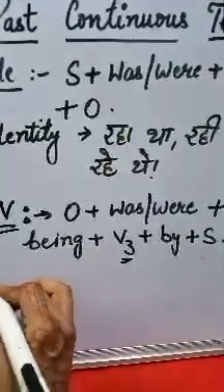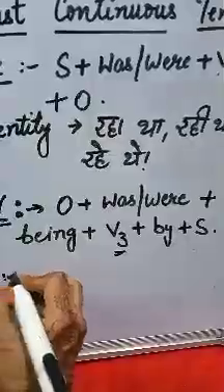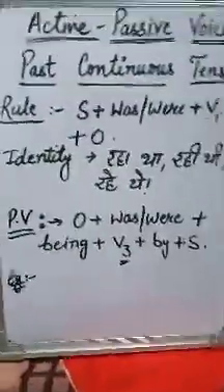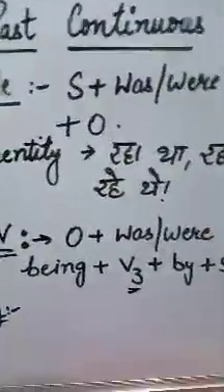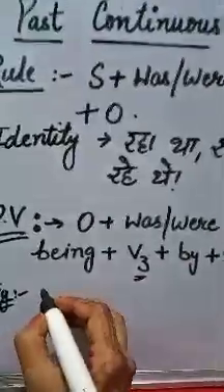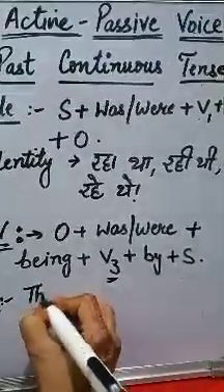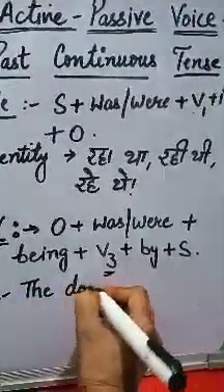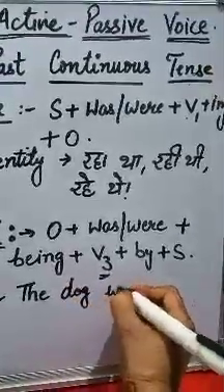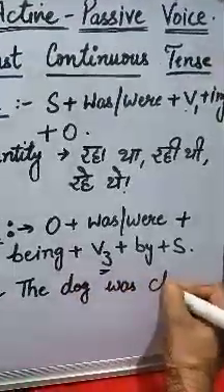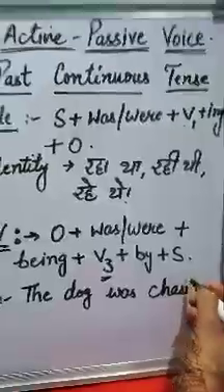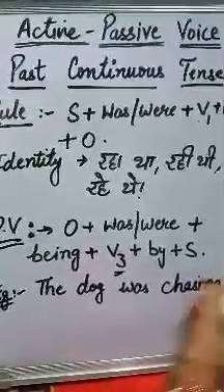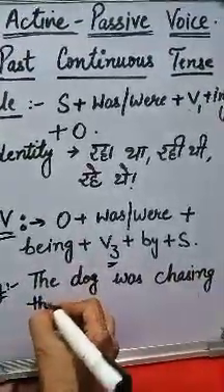So, example is the dog was chasing the stranger.